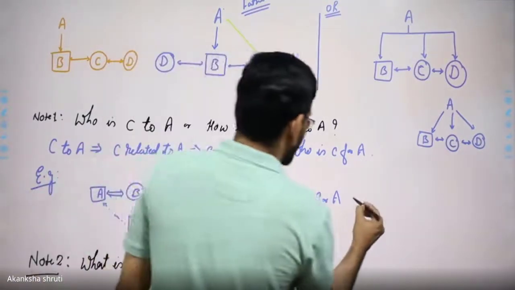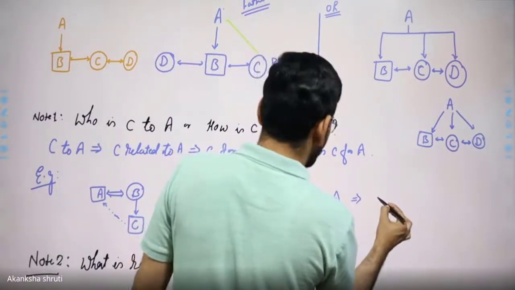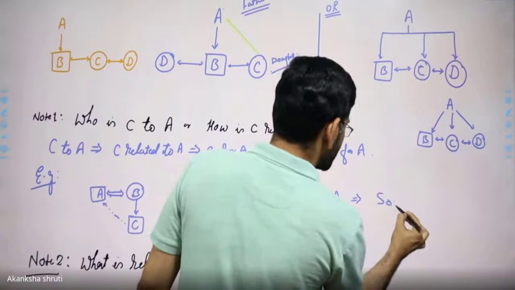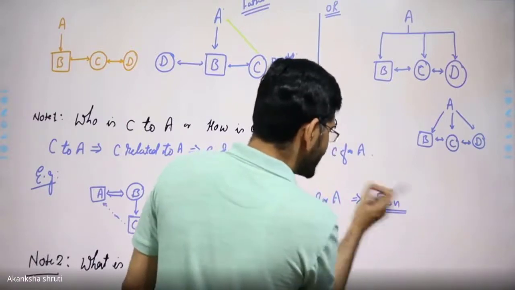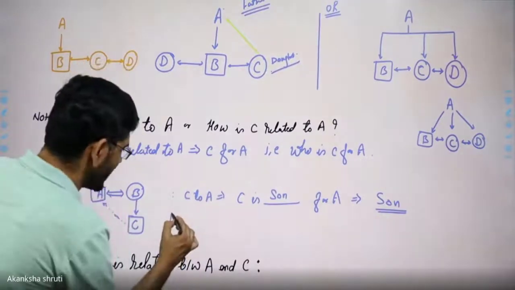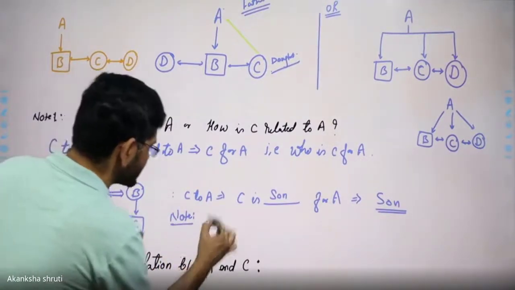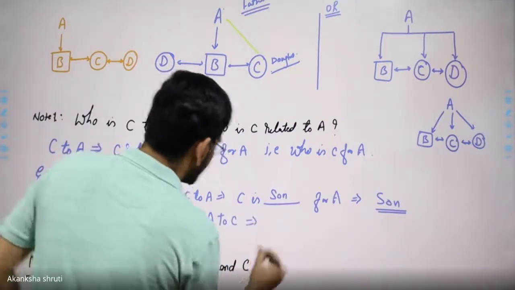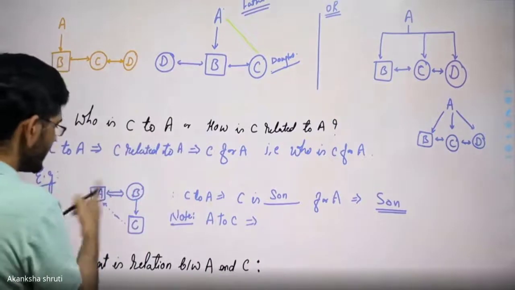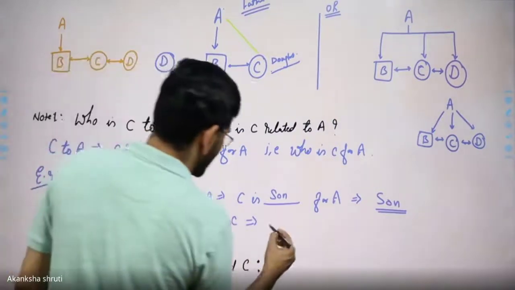The C to A relation is of the son here. So the answer should be only one relation, that is son. Note that if it is asked A to C, then what is A for C, or who is A for C?